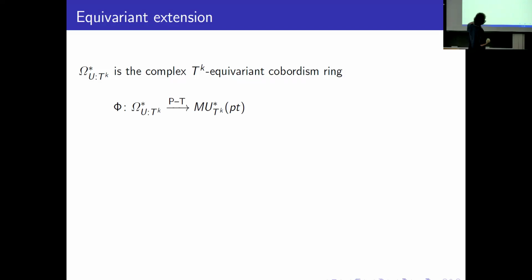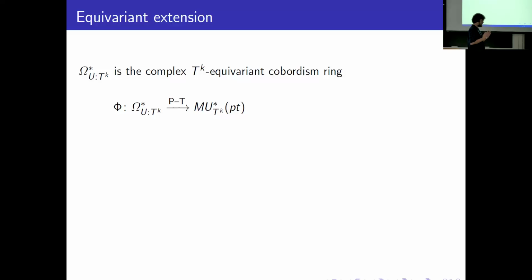In fact, we have a comparison homomorphism from this ring to the so-called homotopical equivariant complex cobordism ring. I will not define what it is because I have no time, in fact.